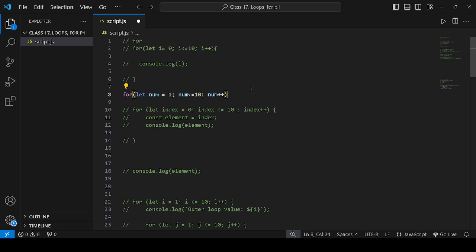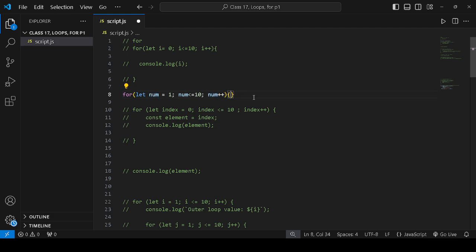So this loop will run 10 times until it stops executing. When this loop finishes, we will get the output.